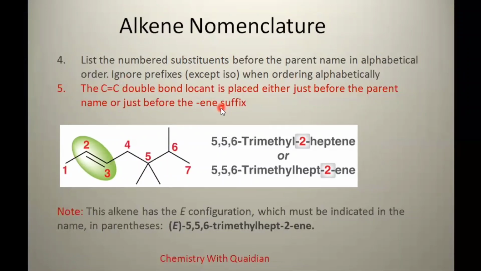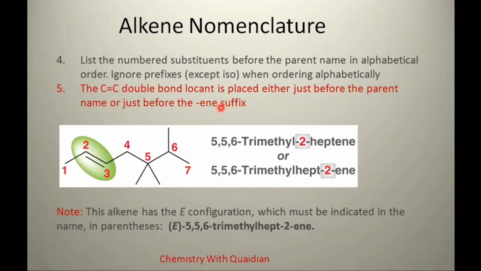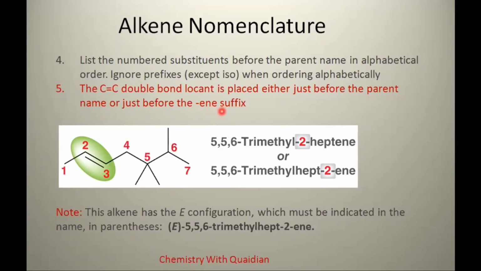As we discussed earlier, we can write the systematic name of the alkene by 2 methods. We can place the double bond locant just before the parent name or just before the ene suffix. For example, we will discuss this example, where the longest chain contains 7 carbons.